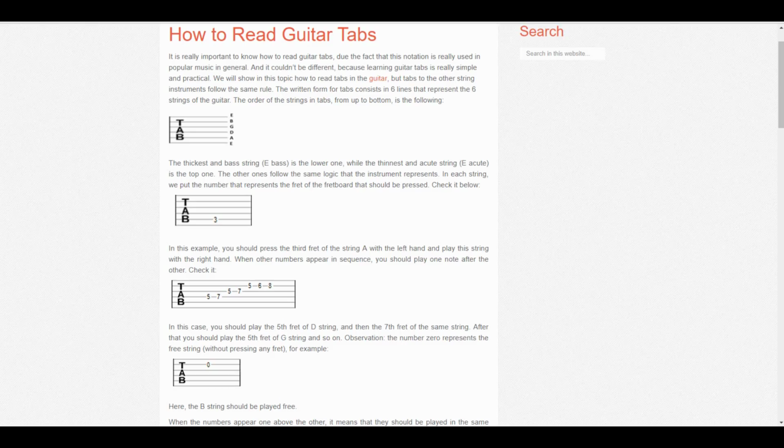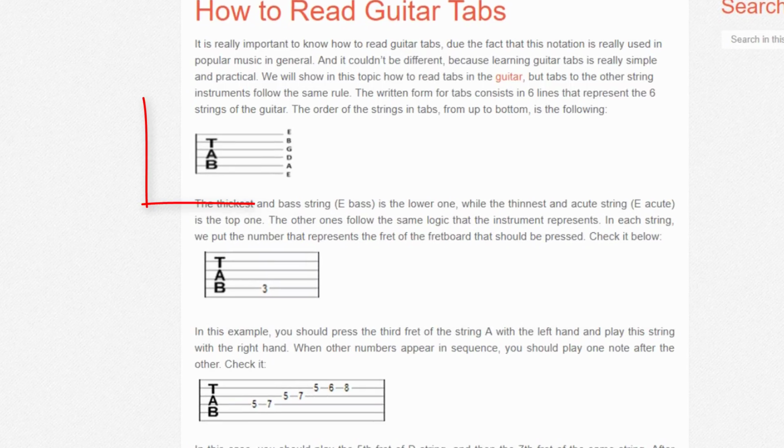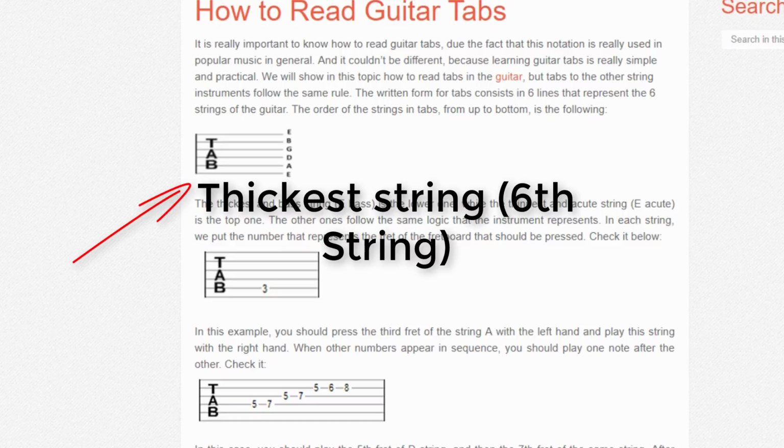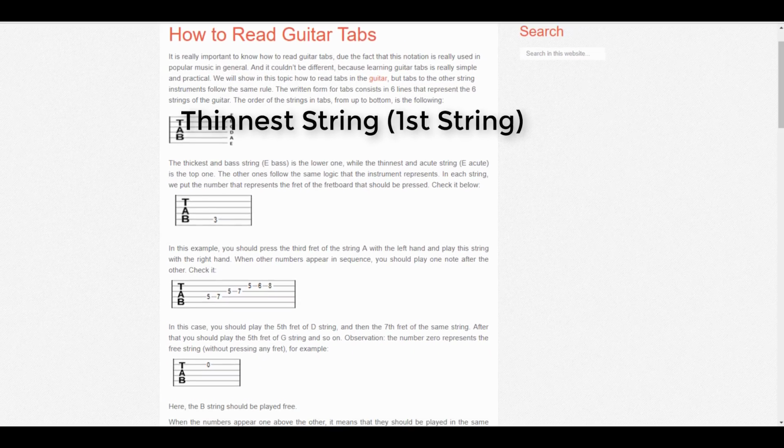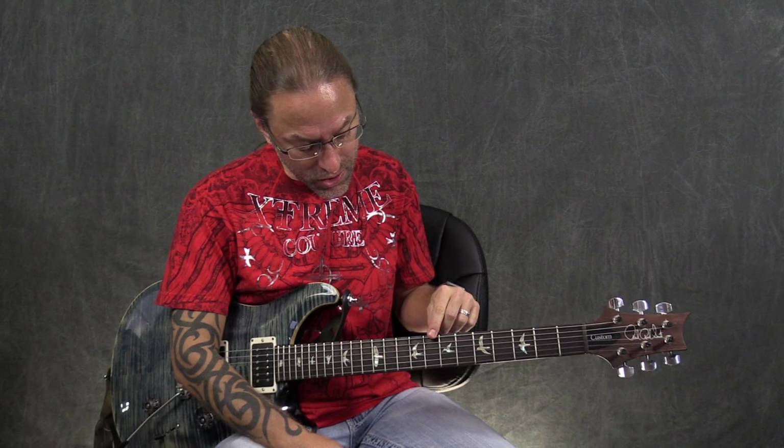So, tablature has 6 lines, okay? Right here you can see there are 6 lines. The lowest line here is your 6th or thickest string. The top line is your thinnest string. So if you think about it, it's kind of upside down for a lot of people when they try and read this. What I think about is this. When I look down, the first string I see is the 6th string. That's the one that's lowest on that chart.